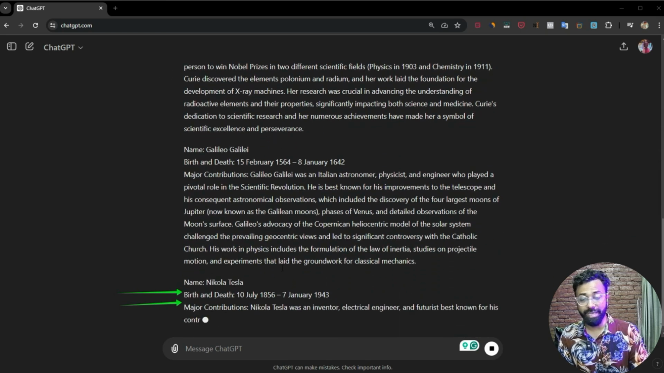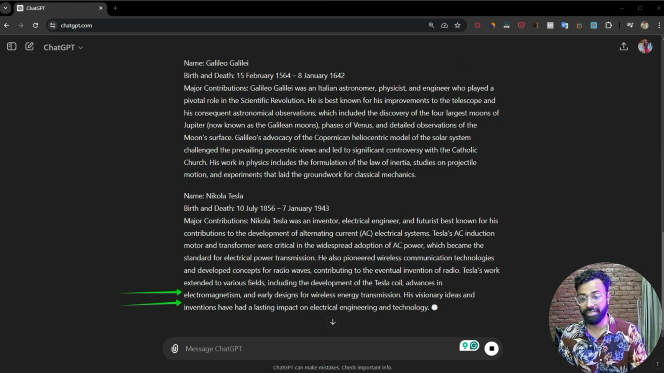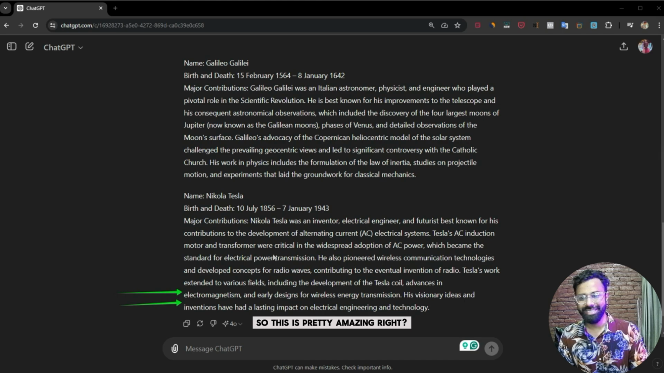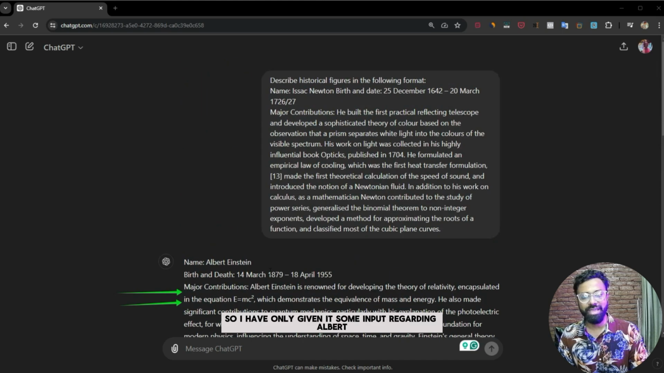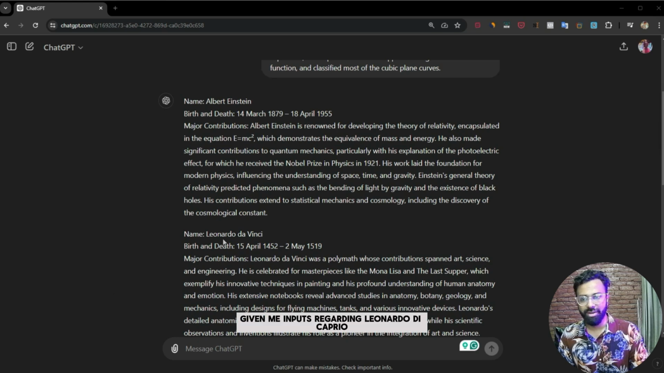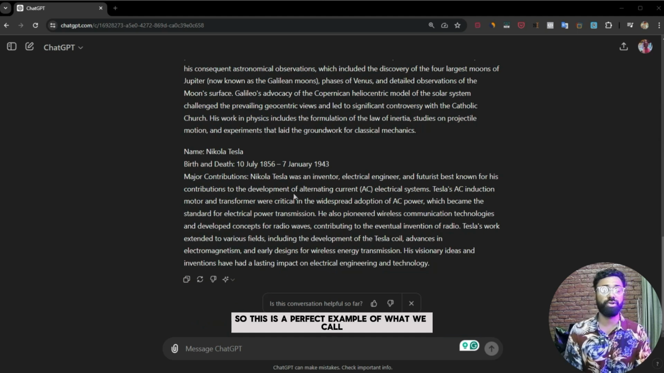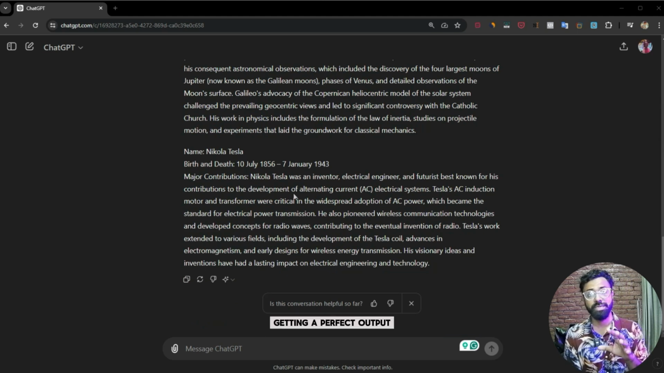It is basically picking up historical figures from the internet and just projecting them on my screen. It's going to go on and on and on. So this is pretty amazing, right? I have only given it some input regarding Albert Einstein, and then it has given me outputs regarding Leonardo da Vinci. And if I go a bit down, I can see Marie Curie and all other stuff. So this is a perfect example of what we call getting a perfect output by a framed input that you guys have taught ChatGPT.